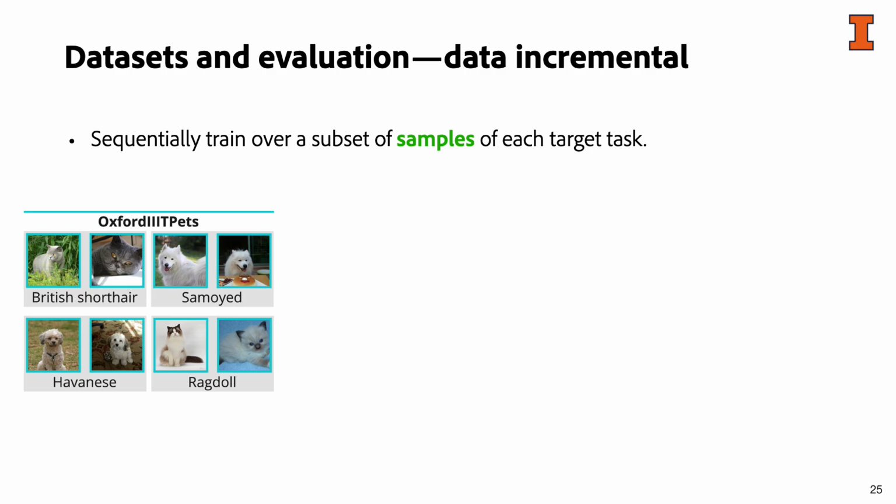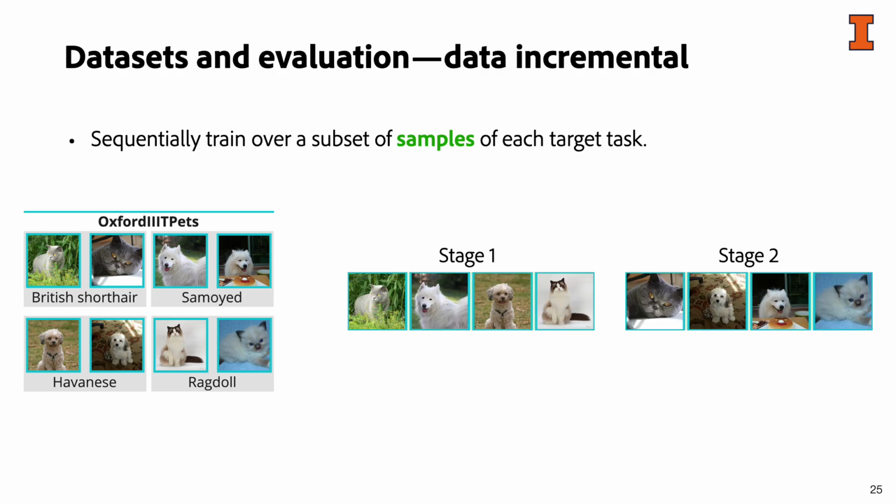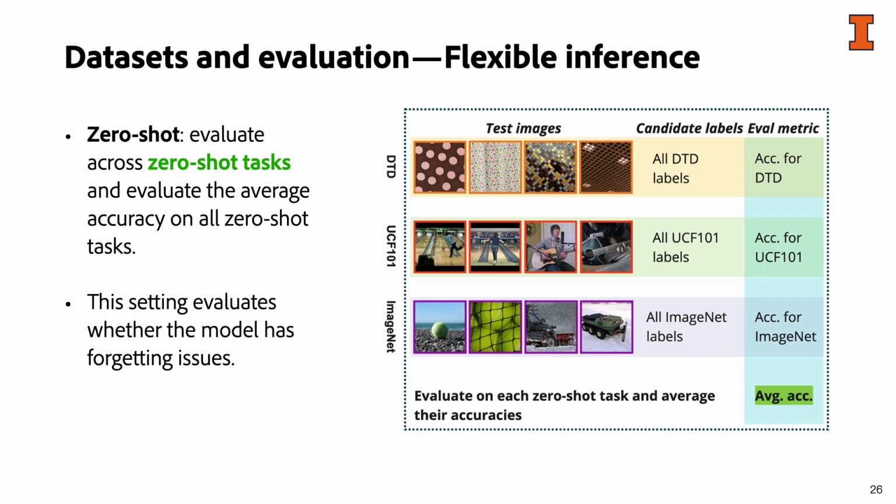Different from class incremental, the split for data incremental is driven by samples rather than labels. So there are overlapping classes across different splits. We also build evaluation scenarios to evaluate models' ability to perform flexible inference. The key idea is to create tasks that are composed of random samples from both the target and zero-shot tasks and random candidate labels from both tasks. Among these scenarios we created, zero-shot helps easily pinpoint whether the model experiences forgetting, as we start from CLIP.